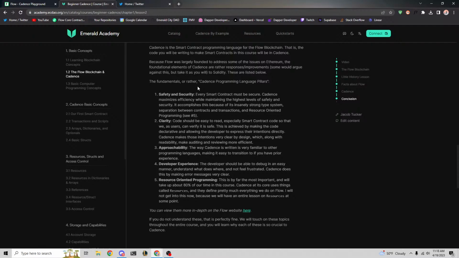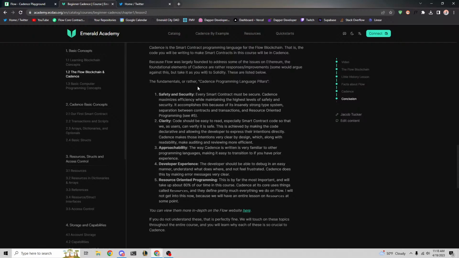In Cadence code, they use an extremely strong typing mechanism that's similar to Swift or TypeScript, where variable declarations are super explicit, so you put their type. It's very easy to read Cadence code and know what it's doing.